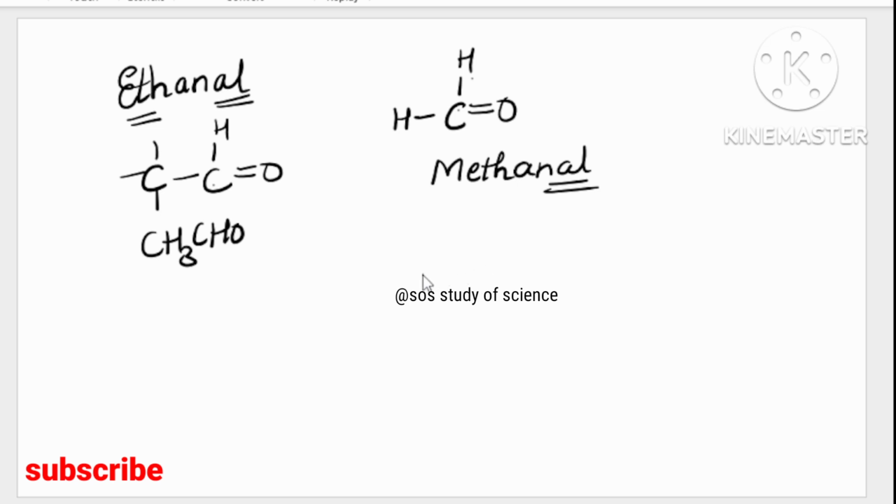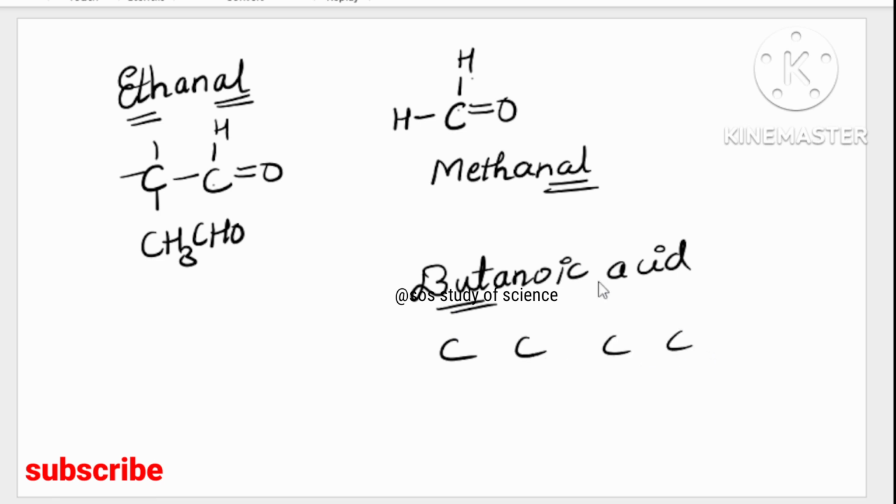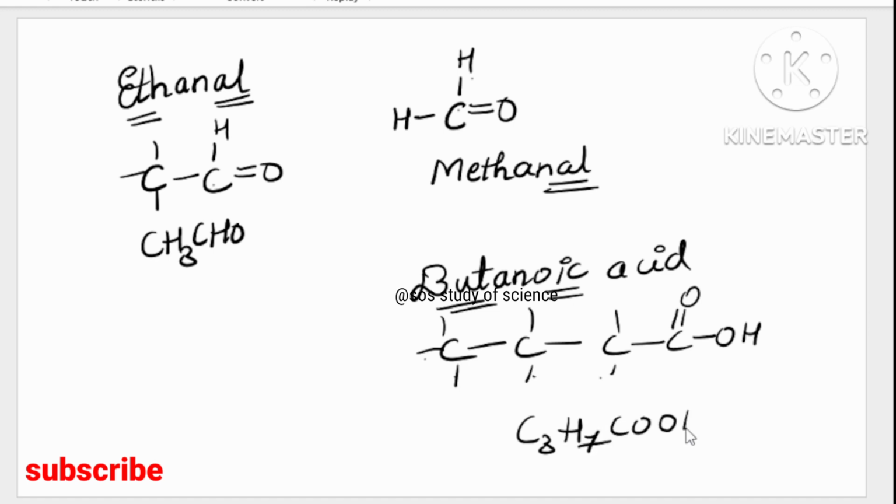Okay, one more. Let me tell you now. They have given butanoic acid. How do you write it? But, 1, 2, 3, 4 carbons. Oic acid, COOH, you have to put on the carbon. Remaining sides you surround by hydrogen. How many hydrogens are there? Check it out. 1, 2, 3, 4, 5, 6, 7. So it is C3H7COOH. So very simple, very simple.